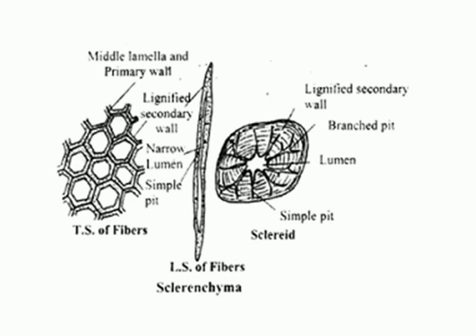On the basis of origin, how are the fibers originated? These fibers originate from the procambium. Procambium also forms the primary xylem and phloem, and it also forms the fiber. So fibers are lignified thick walled cells provided only for mechanical support.